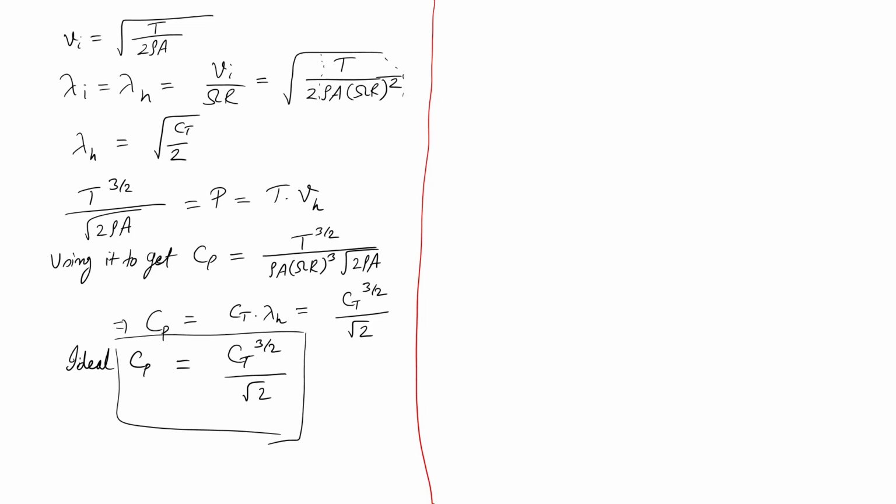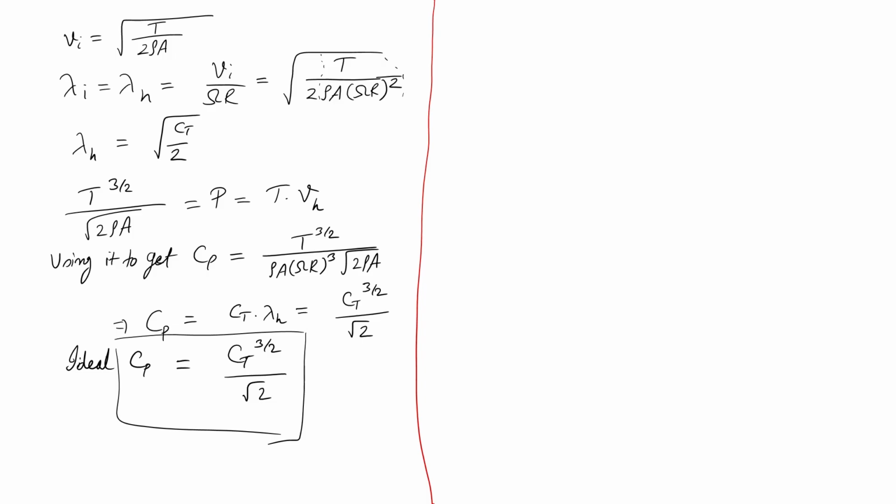And at this juncture we can define one more parameter which would help us quantify the efficiency of a rotor, though it is not non-dimensional, but we will try to get something in non-dimensional form also in a moment.